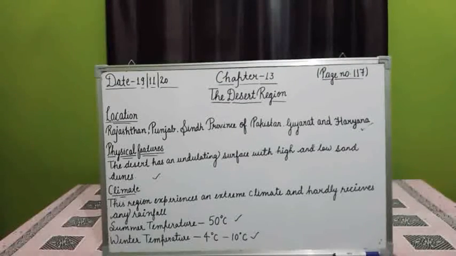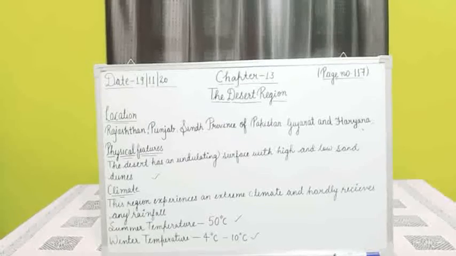As the direction of wind changes, sand dunes form sometimes in one direction and sometimes in the other direction. The winds in the desert region move the sand dunes from one place to another.